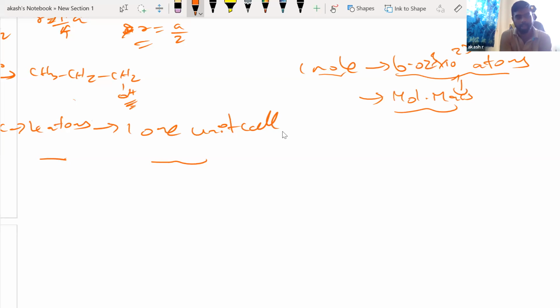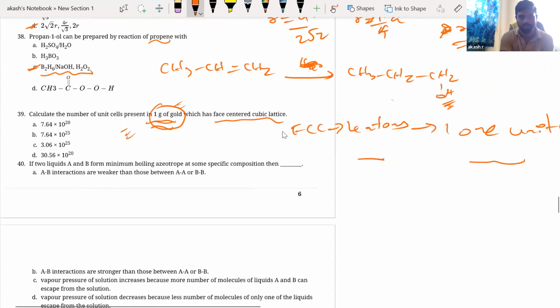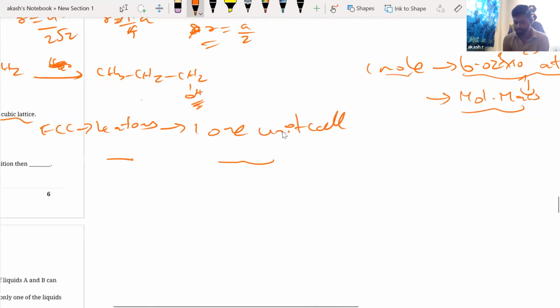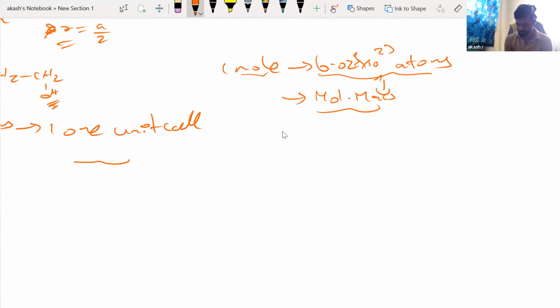Now can someone tell me what is the atomic mass of gold? Quickly. Can someone check and tell me quickly? Have they given it in the question? No. What is the atomic mass of gold? 197.